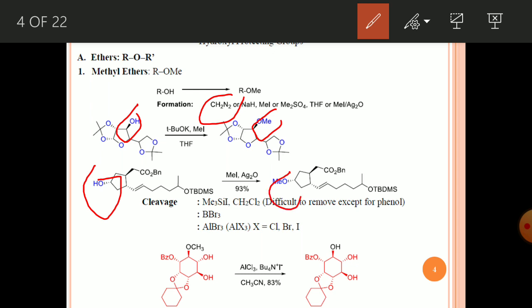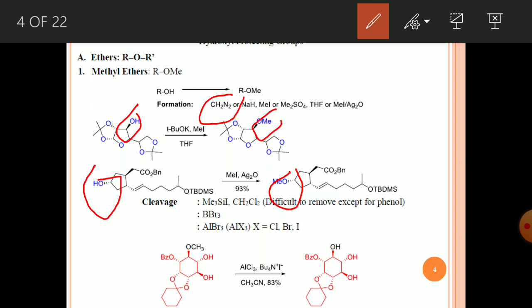get this methylated compound. So for any protecting group, you should know two things. One, the condition for forming it, and another, after doing the desired modification, how you can remove it. So the second important thing is you should know the cleavage of that particular functional group.